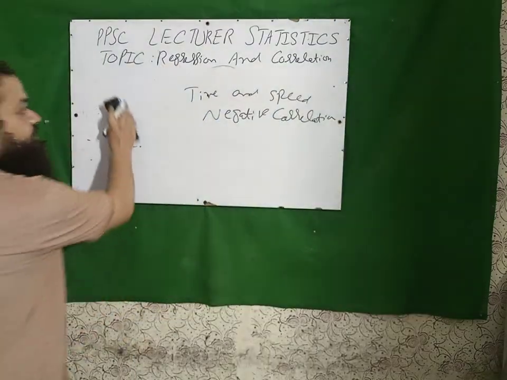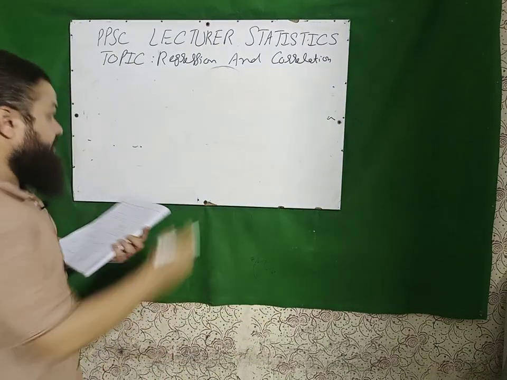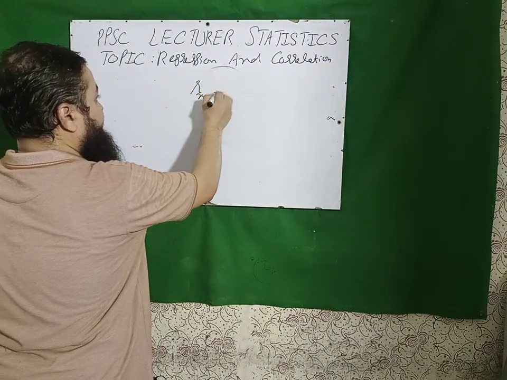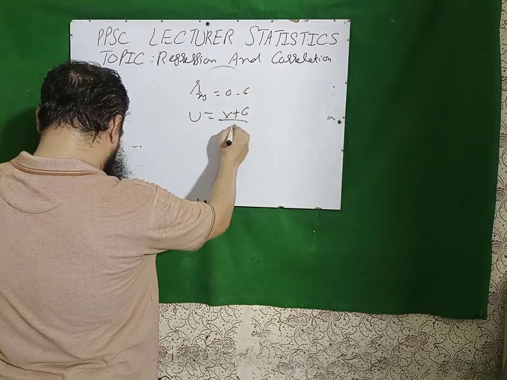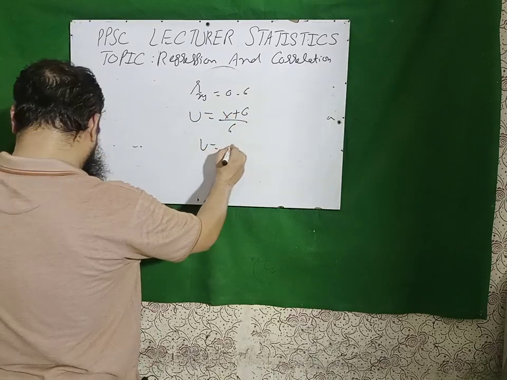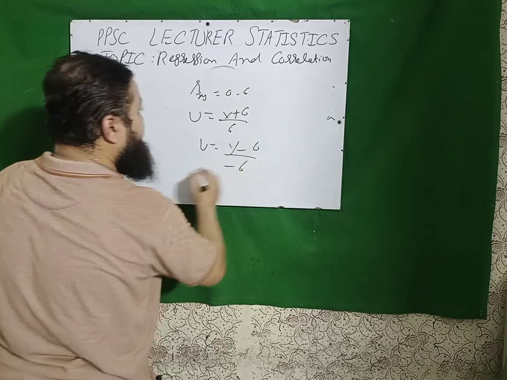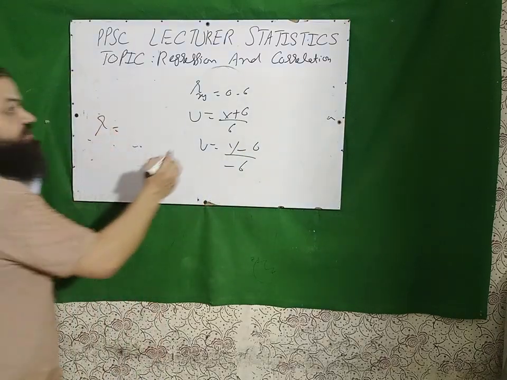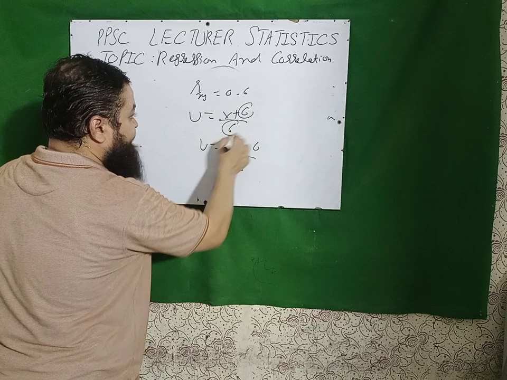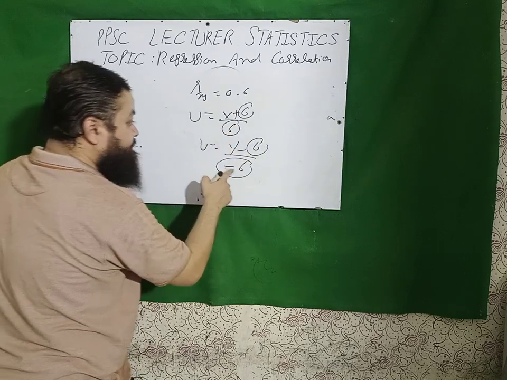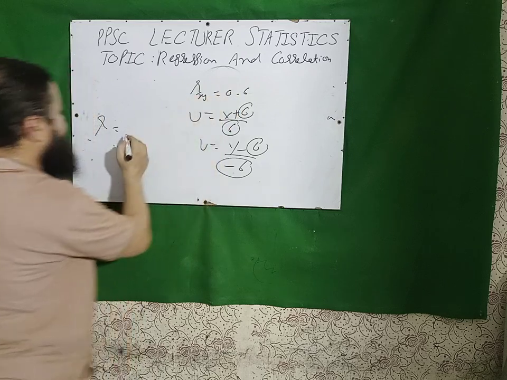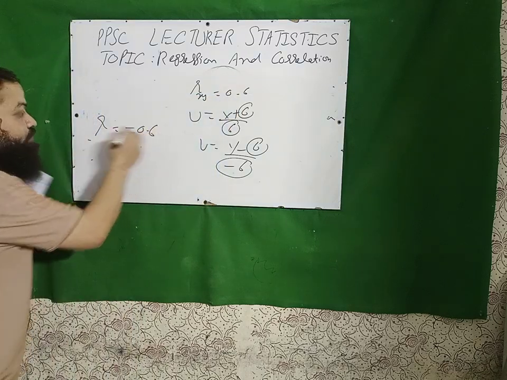Next question is, the correlation coefficient between x and y is equal to 0.6. Then if u is equal to (x plus 6) over 6 and v is equal to (y minus 6) over minus 6, then the new r will be equal to, please keep in mind, plus will not affect, divide will not affect, minus will not affect, but that will affect. Multiplying with minus 1 over 6 will change the sign. The new r will be minus 0.6.